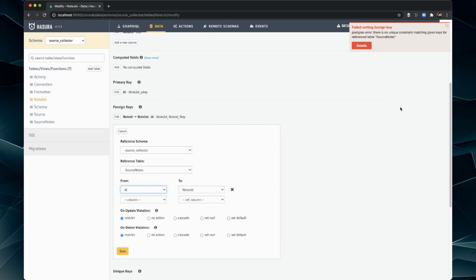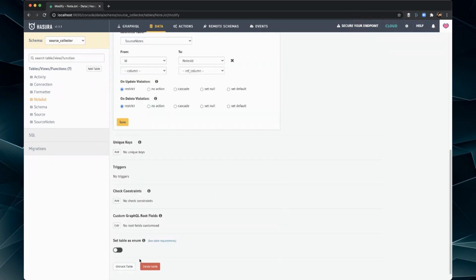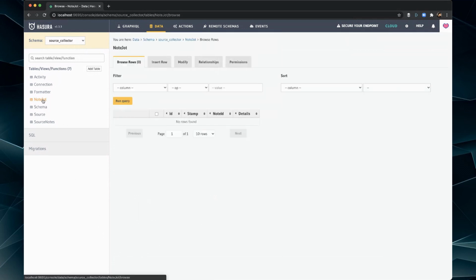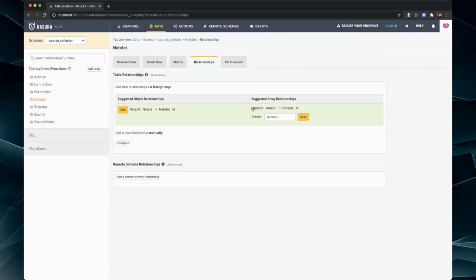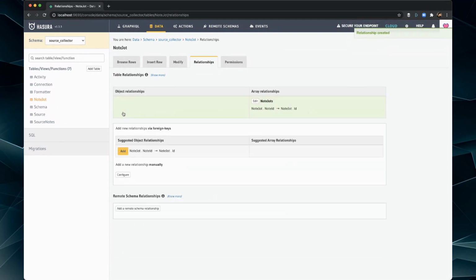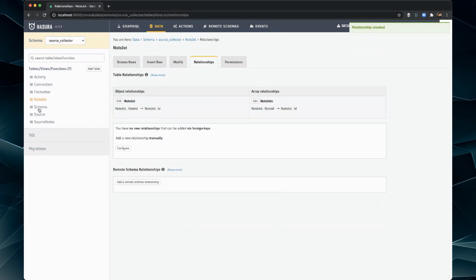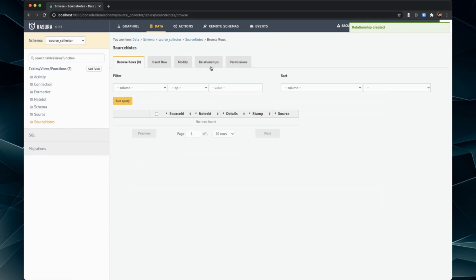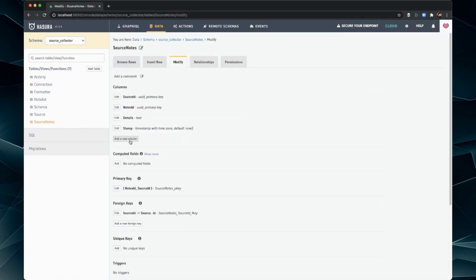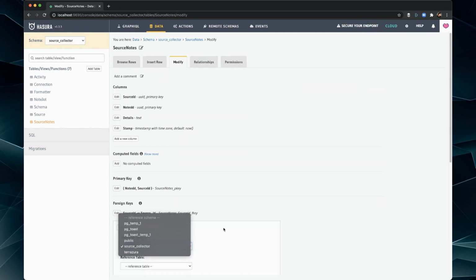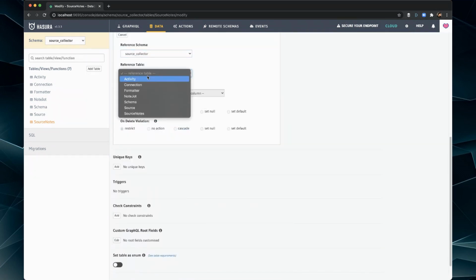So unique constraint matching given this. Okay, well, maybe I just need to, let's add these, then we can putz around with it. So that does it for itself. Oh, and then I need to go to source notes. Then let's add, yeah, okay, let's add it here. There we go. This should be the correct direction then.